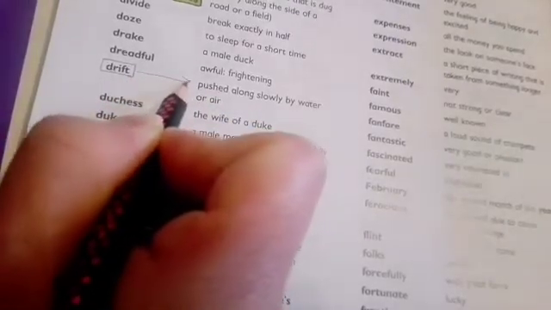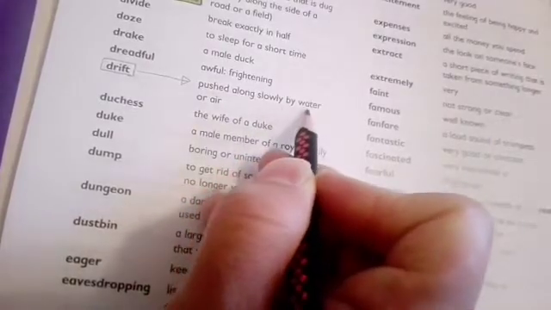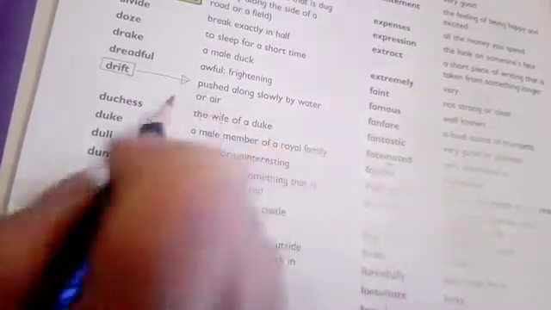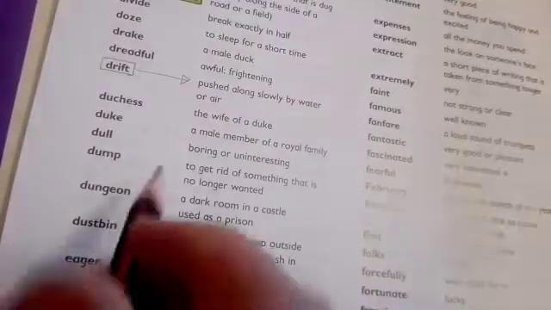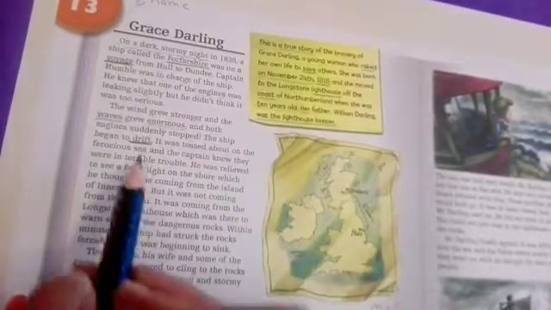The meaning is pushed along slowly by water or air. So it was drifting. It was moved by the water slowly. So the water moved the ship slowly.